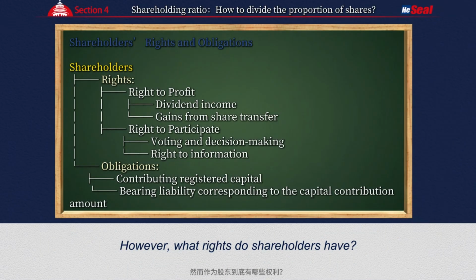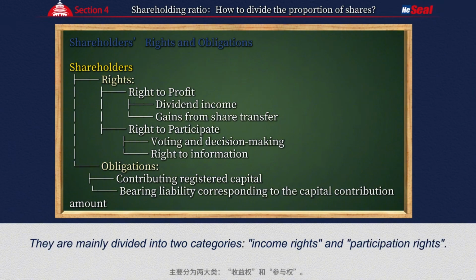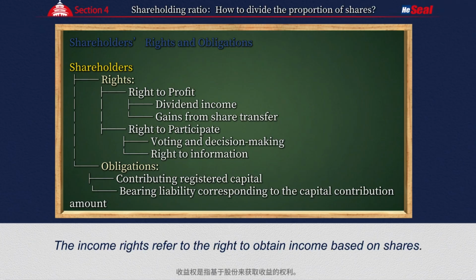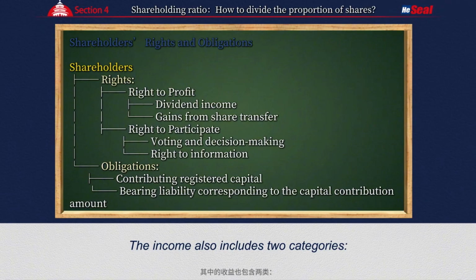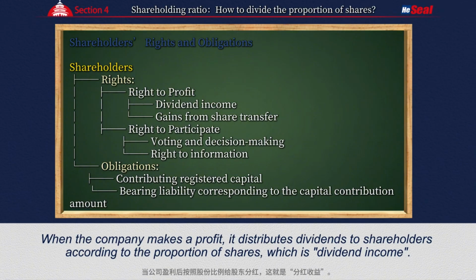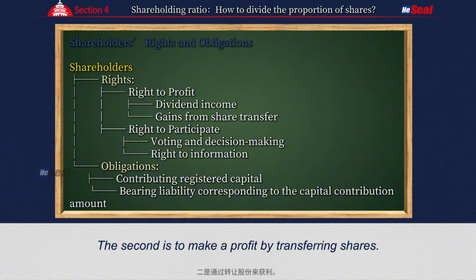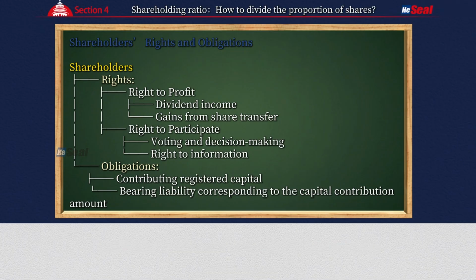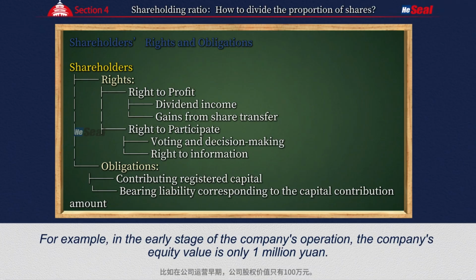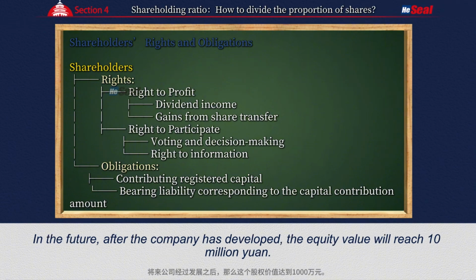However, what rights do shareholders have? They are mainly divided into 2 categories: income rights and participation rights. The income rights refer to the right to obtain income based on shares. The income also includes two categories. One is dividend income. When the company makes a profit, it distributes dividends to shareholders according to the proportion of shares, which is dividend income. The second is to make a profit by transferring shares. For example, in the early stage of the company's operation, the company's equity value is only 1 million yuan. In the future, after the company has developed, the equity value will reach 10 million yuan.